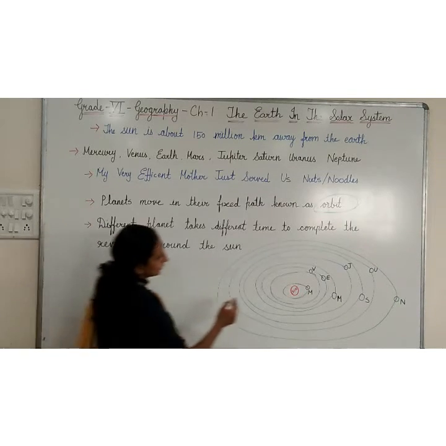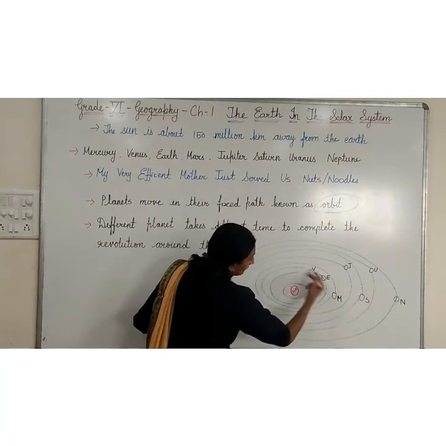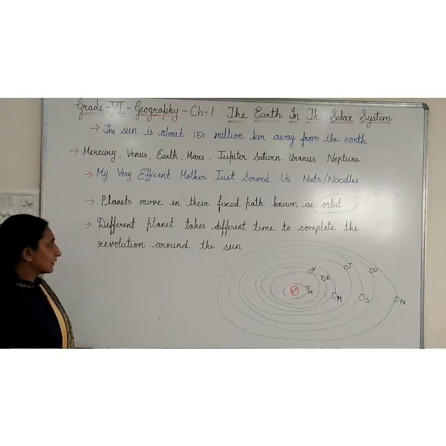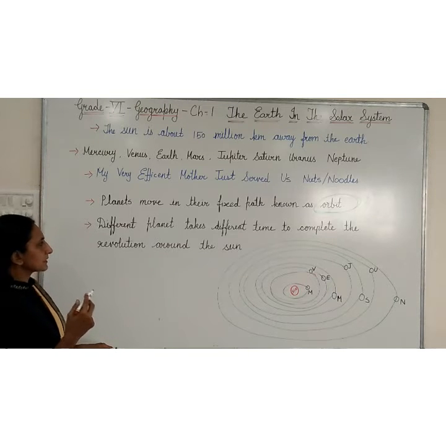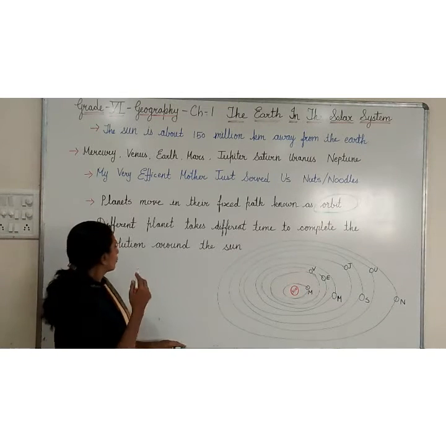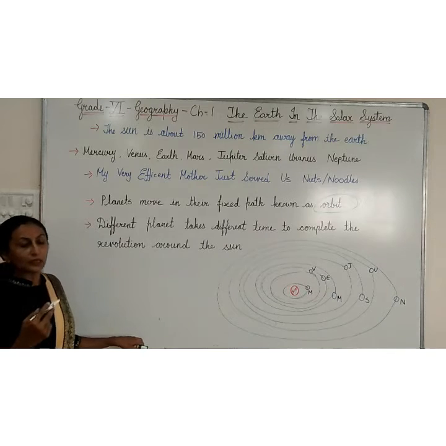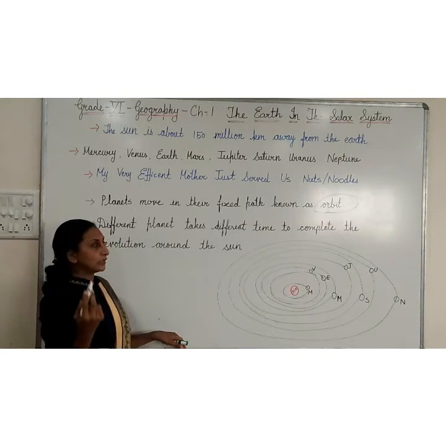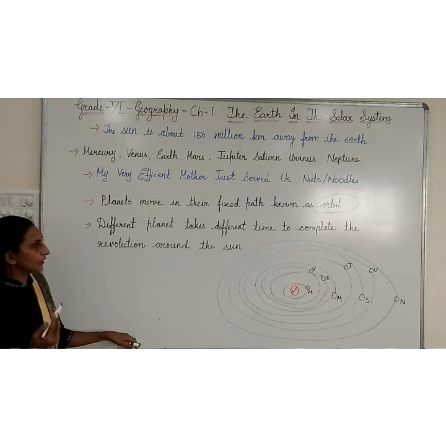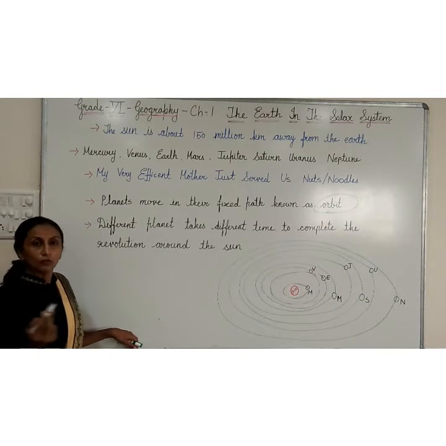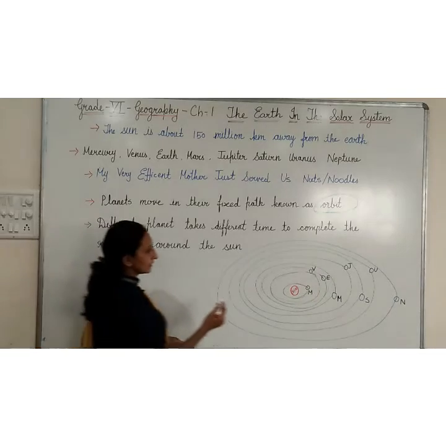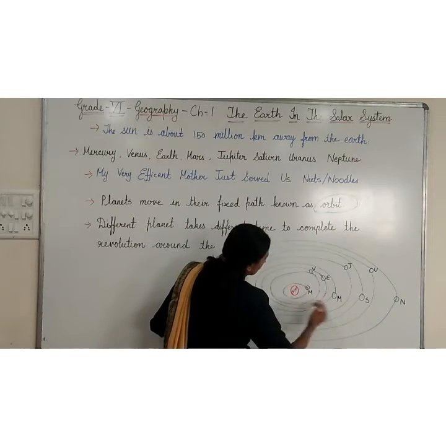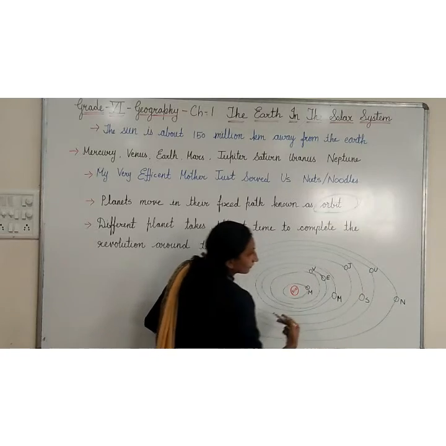So like this, all the planets are revolving around the Sun in a fixed path, and that fixed path is known as the orbit. Different planets take different time to complete a revolution around the Sun. The planets moving around the Sun is known as revolution, and each planet takes different time to complete the revolution around the Sun. And see in the figure also, it is given that each and every planet has its own orbit.